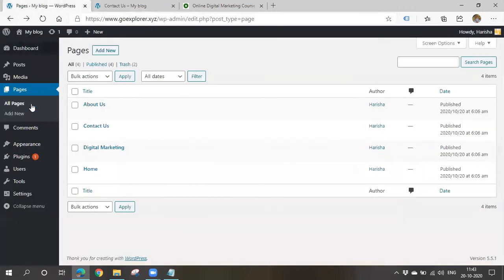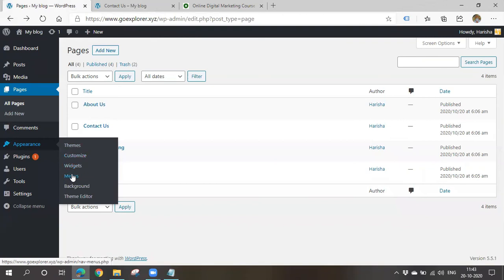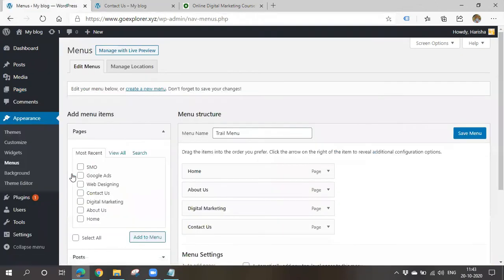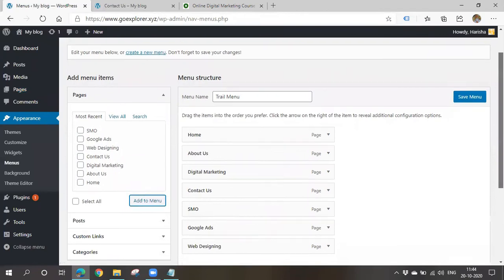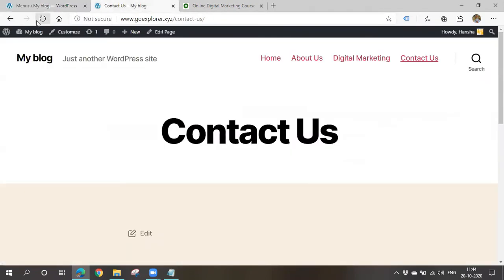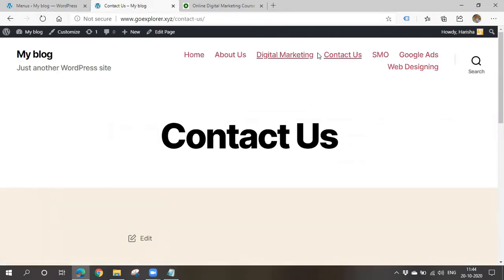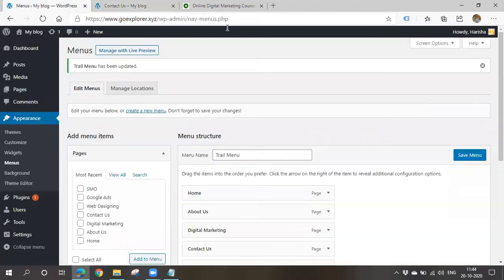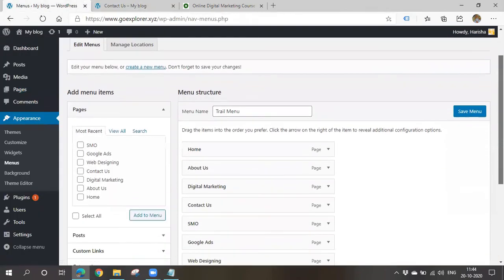So now I have to go to appearance. I have to go to menus. Now I have to add web designing, Google Ads, and SMO. These are the three things which I have created newly. These are three new pages. Add to menu. Now if I click on save menu, they'll be displayed here. So they are displaying here in this manner. But I want them as sub pages, right? So I'll go to the menu again and arrange them in the form of sub pages.